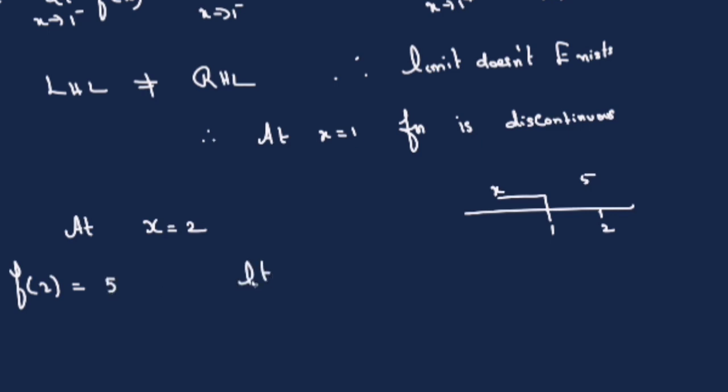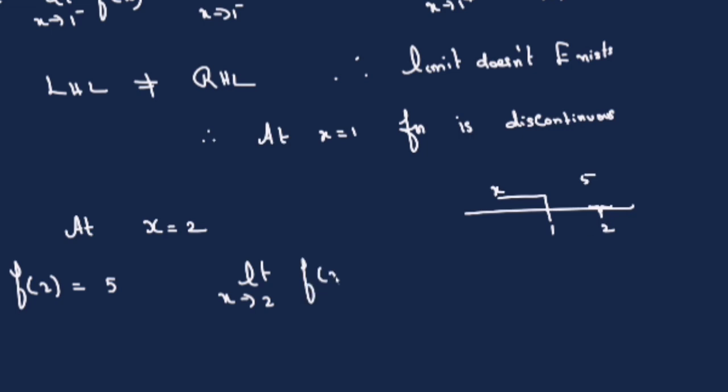Now limit x tends to 2. At 2, left of 2 and right of 2 both are equal. 2 is on the right side of 1, so left of 2 also it is 5. Right of 2 is also 5. There is no break here. There is no split here.